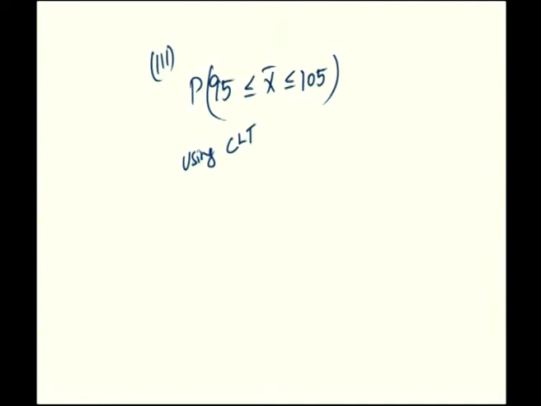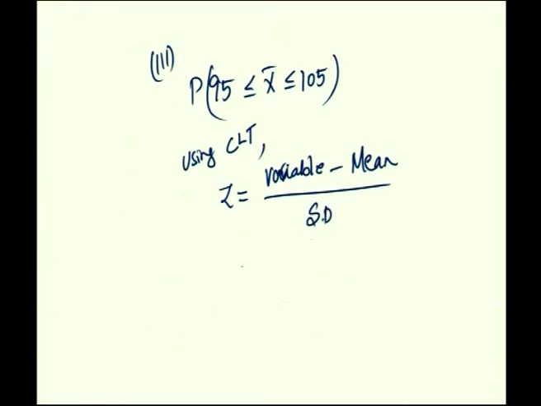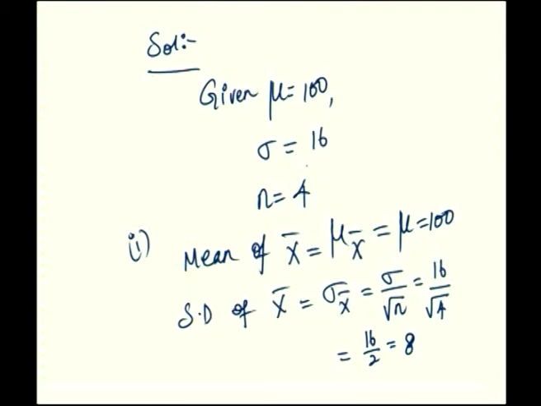So, using CLT, we have the corresponding conversion as z is equal to variable minus its corresponding mean divided by standard deviation. Okay. Here the variable is x bar and its mean is mu x bar and its standard deviation is sigma x bar. For the first case of sampling with replacement, we have mu x bar is 100 and standard deviation of x bar is 8. This is for sampling with replacement.